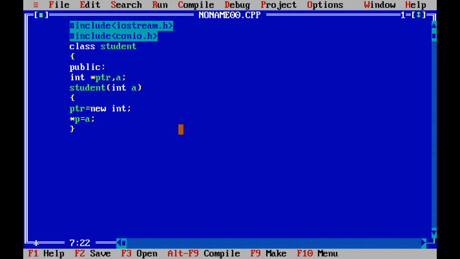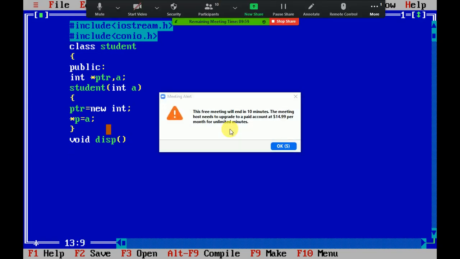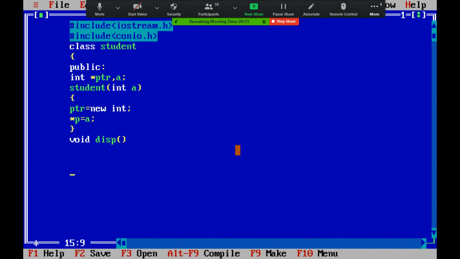Integer a, I am writing. Now I am writing one more function, display. In this display function I am going to display the value of p, that is, the value you have. Now I am closing the function and closing the class.